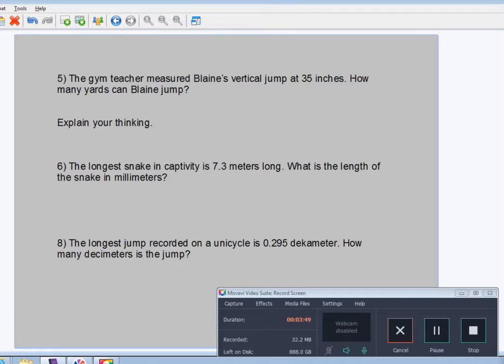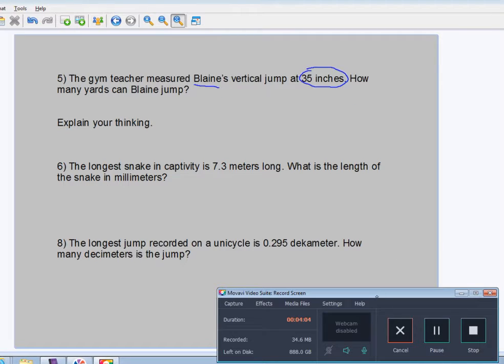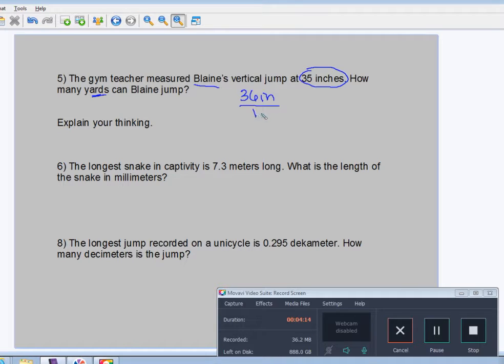Okay? Number 5. The gym teacher measured Blaine's vertical jump at 35 inches. How many yards can Blaine jump? So let's look at our paper. Okay, so we're going to look on our paper, again under customary measures. 36 inches equal 1 yard. That's what I know. That's the rate that I know. So 36 inches, 1 yard. And how many yards would that be?